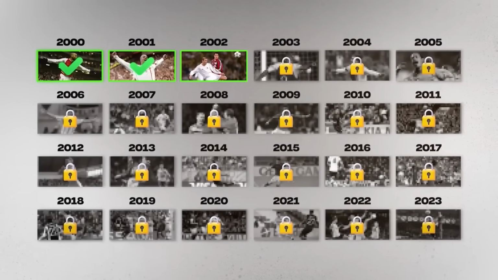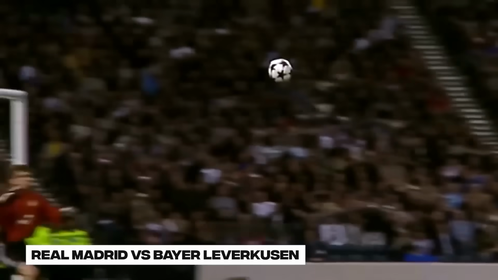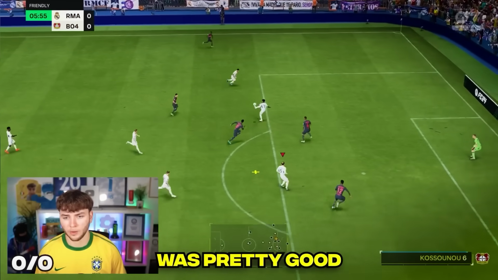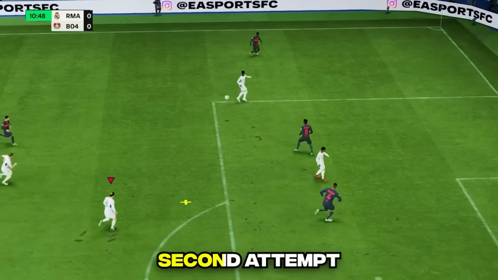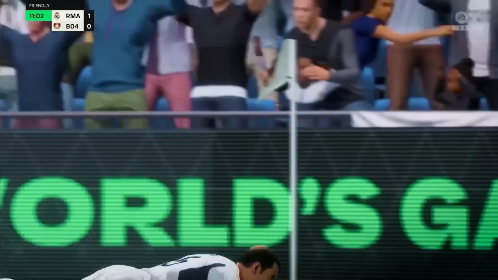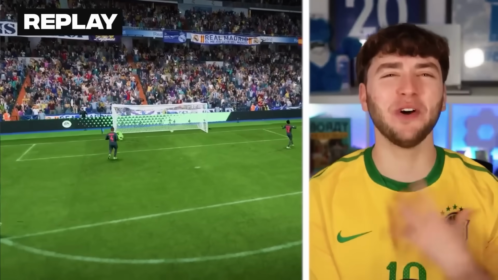And if you thought that goal was iconic, the next goal in 2002 is Zidane's iconic Champions League volley. And our first attempt was pretty good, but not quite the Zidane volley. Oh! But on Zidane's second attempt, he did this. Oh! That might be it. Can we get a replay on that one? Oh, it's still not top bins enough, but that was better than the first one.